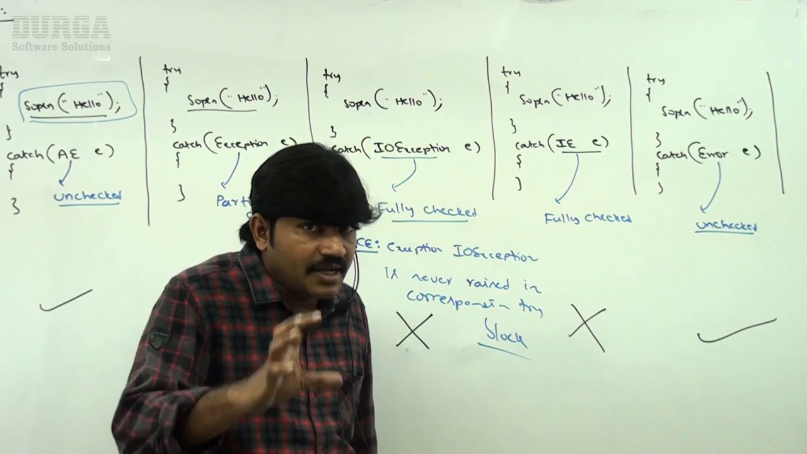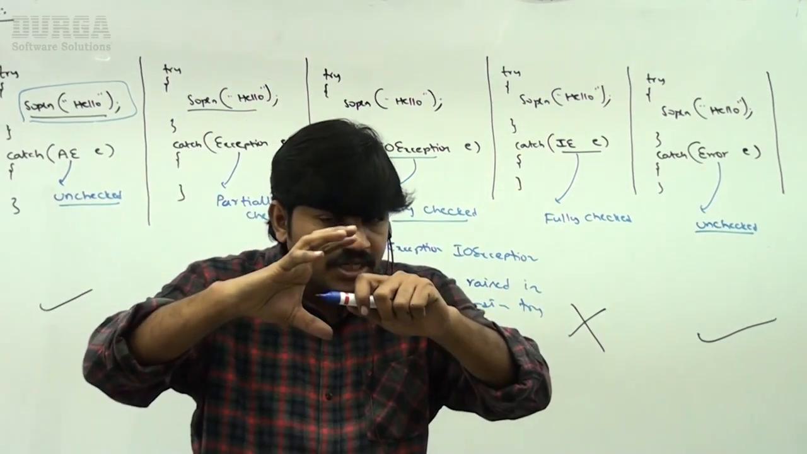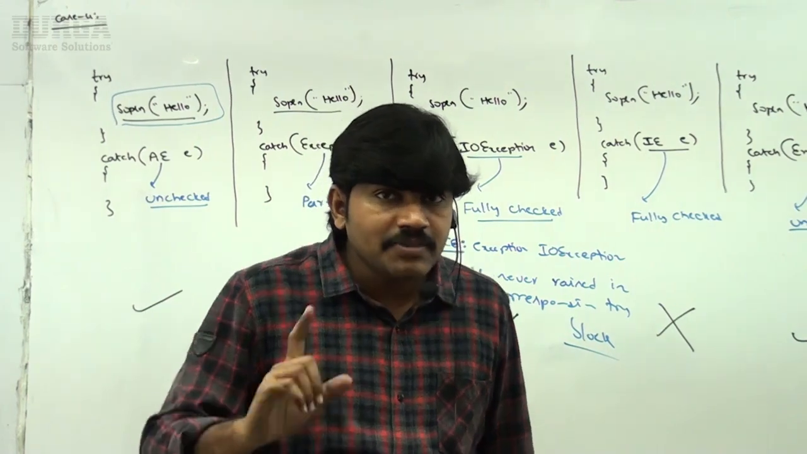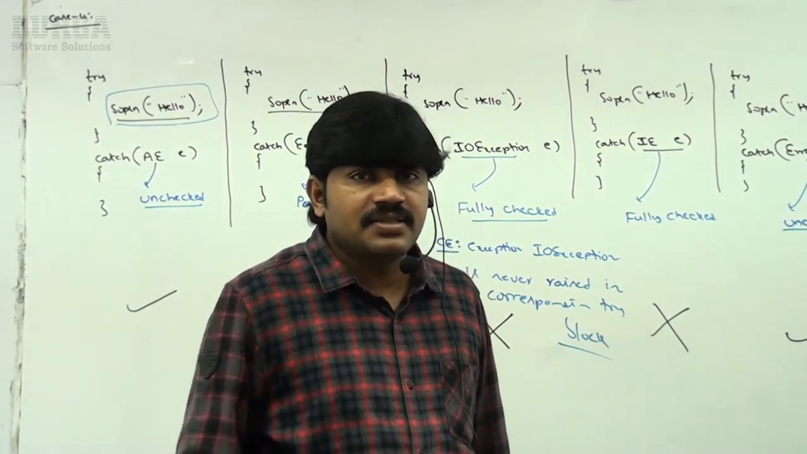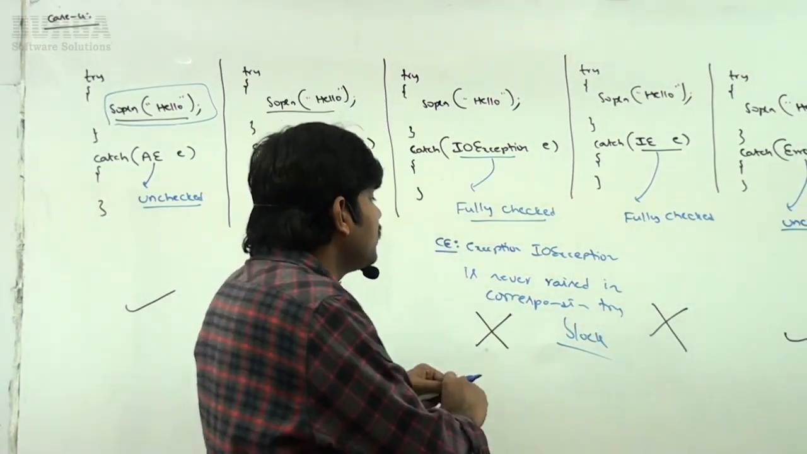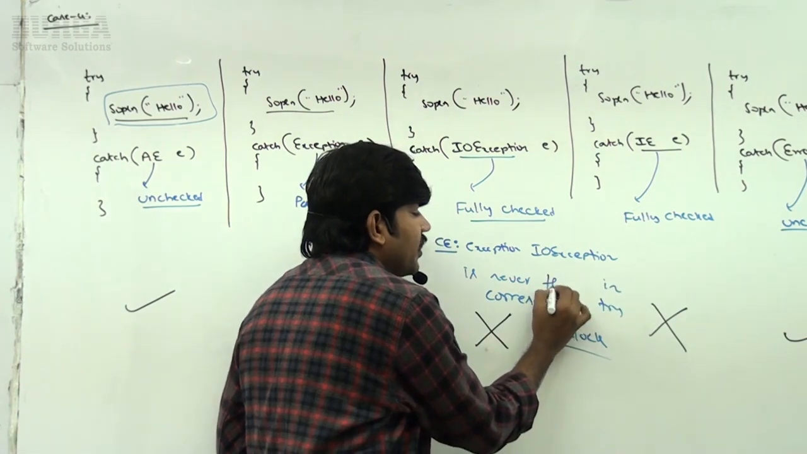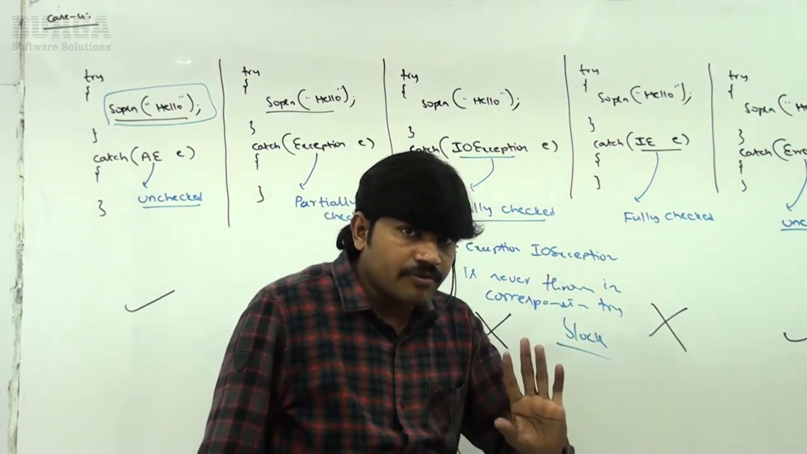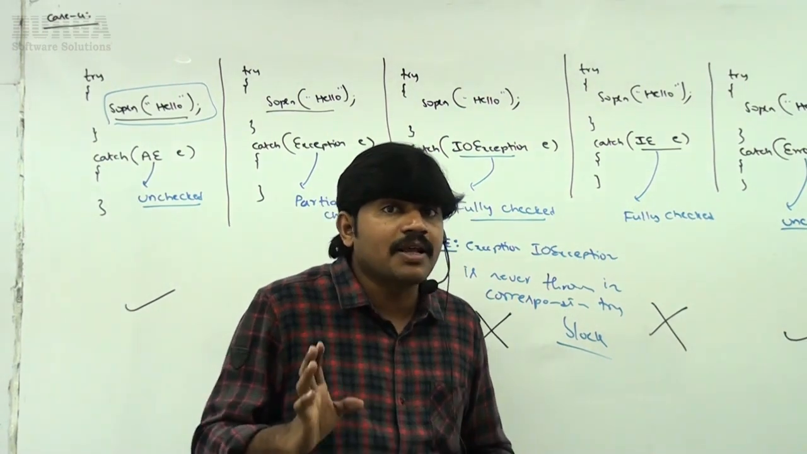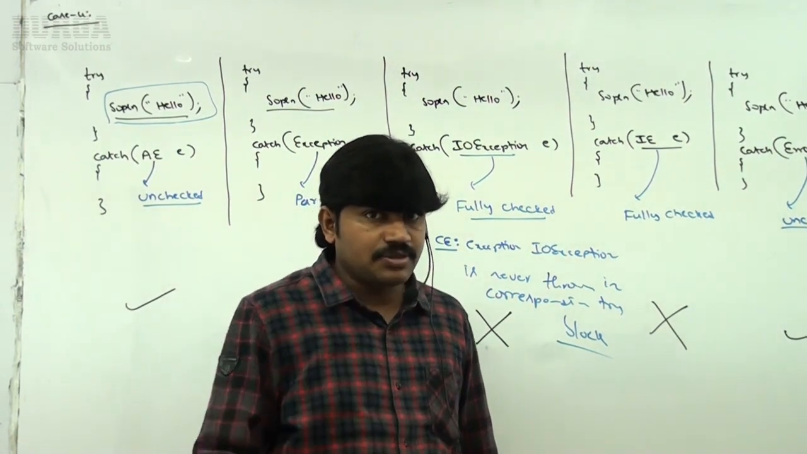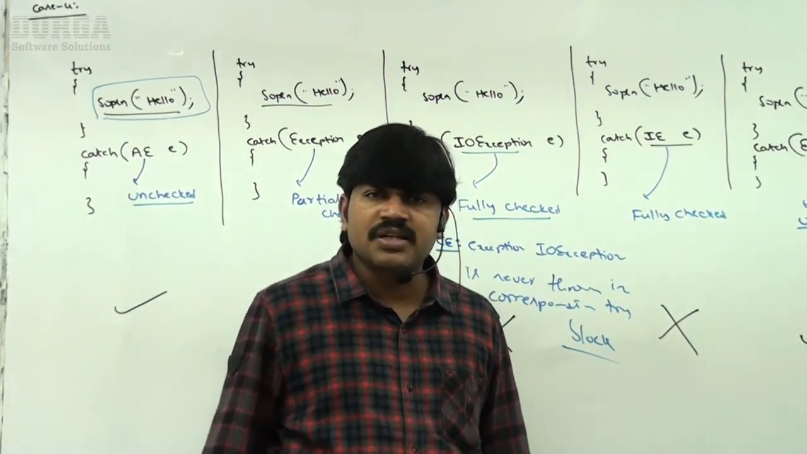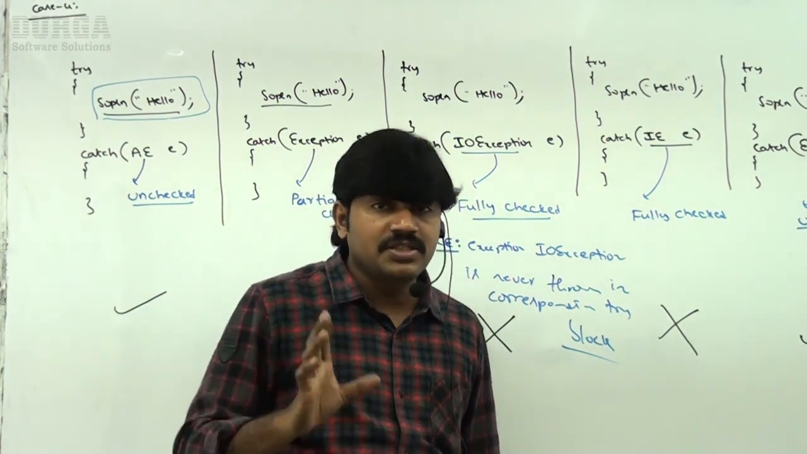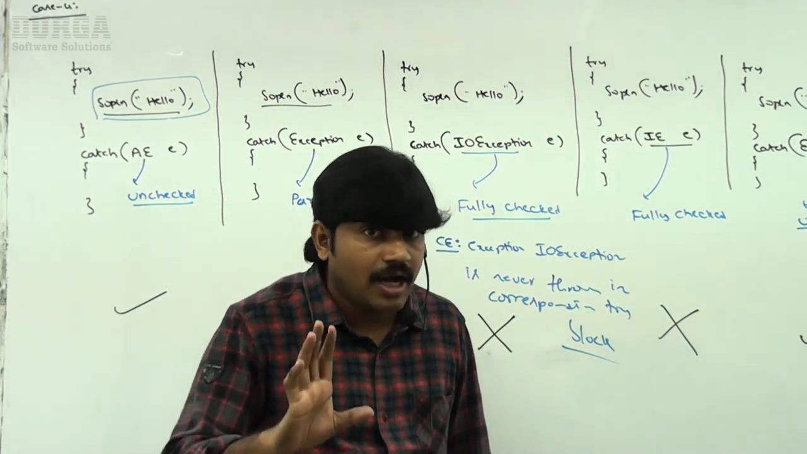So let me repeat again. Within the try block, if there is no chance of raising an exception, you can't write the catch block for that. By mistake, if you write one, you get the error: exception XXX is never thrown in the corresponding try block. This type of compile time error we are going to get. But this rule is applicable only for fully checked exceptions. For unchecked and partially checked exceptions, you can even write the catch block, and the compiler is never going to object. Only for fully checked exceptions will the compiler object.